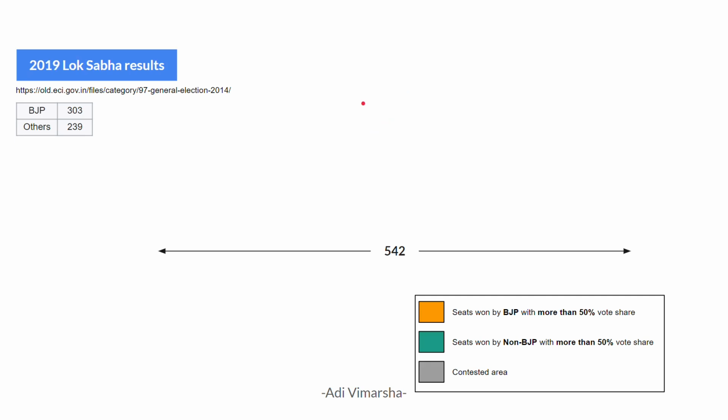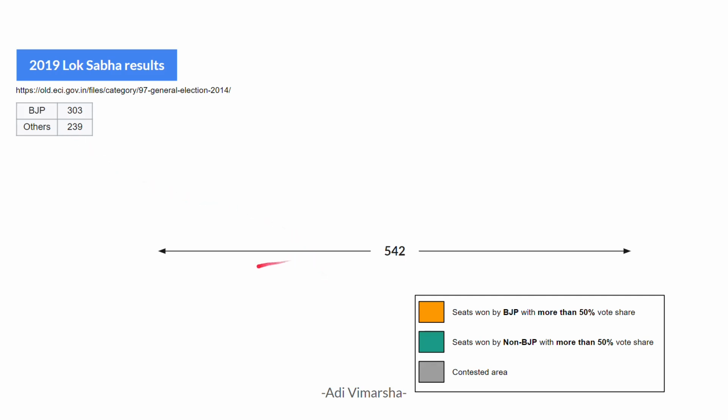Now let's extrapolate this logic to 2024. In the 2019 Lok Sabha elections, BJP got 303 seats, and the rest of the other parties got just 239.